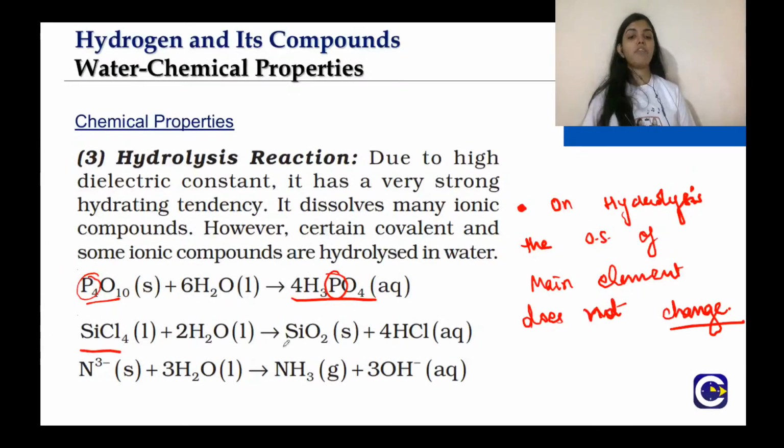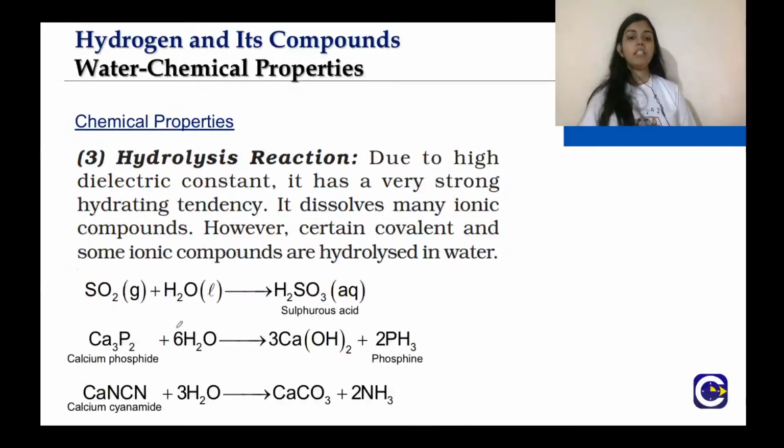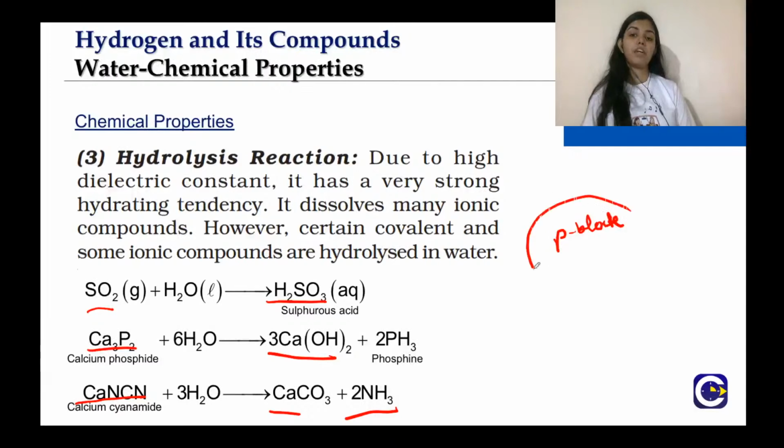Then SiCl4 will be converted into SiO2 and N3 minus will be converted into NH3 on hydrolysis. Similarly, SO2 will be converted into H2SO3, calcium phosphide will be converted into calcium hydroxide, and calcium cyanamide will be converted into calcium carbonate plus ammonia. These reactions you can learn for now, but when we study the P block in class 12, you will understand the basics of hydrolysis and be able to analyze these equations.